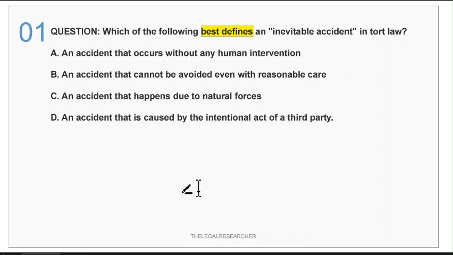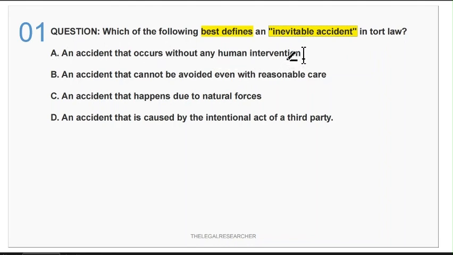So just by reading it once, you may analyze that option B is very close to the question, because when you study inevitable accident, the first thing that you read is that those are accidents that cannot be avoided, and the second part, even with reasonable care. So that is the basic definition of inevitable accident. Now if you see option A, you may get confused, because option A says that an accident that occurs without any human intervention.